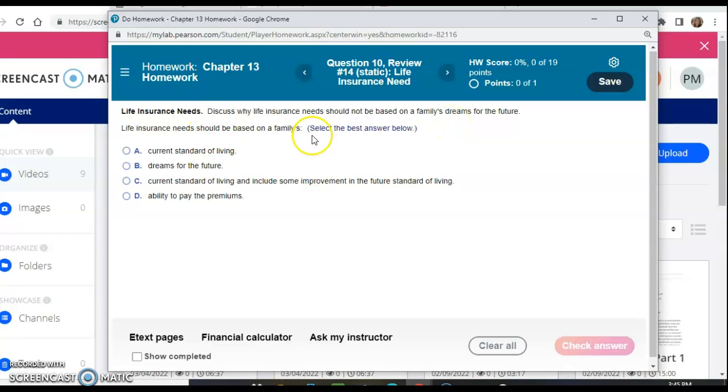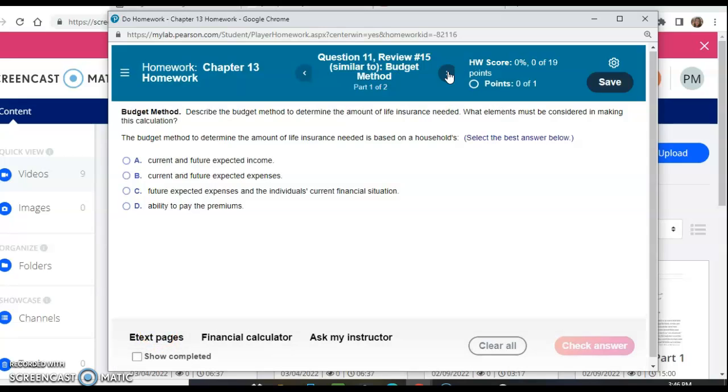Discuss life insurance needs should not be based on a family's dreams for the future. Again, basically, if you were to lose that income, how are you going to survive? So again, you can click the e-text and figure that out.